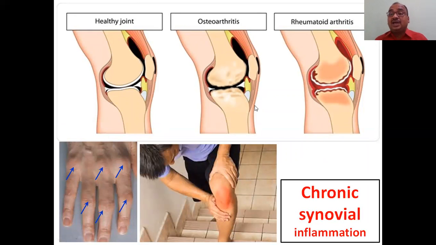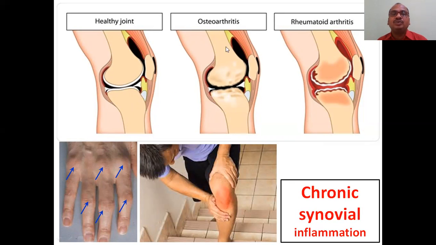Here I am comparing rheumatoid arthritis with osteoarthritis. Both are different. That's why I'm comparing both side by side, so that you can understand well. Don't get confused between osteoarthritis and rheumatoid arthritis. See, this is the healthy joint. You can see the normal bones, and here you can see the white layer. This is the synovial membrane. It is very healthy.